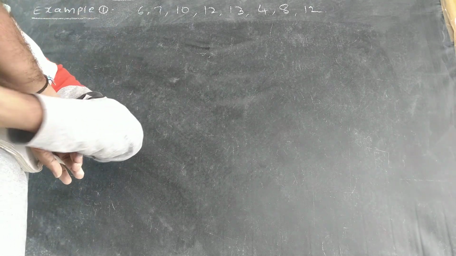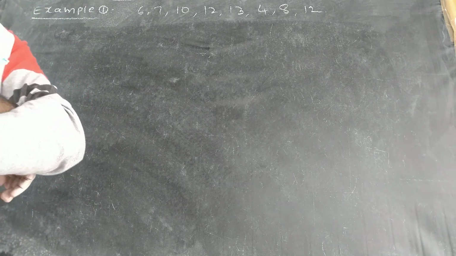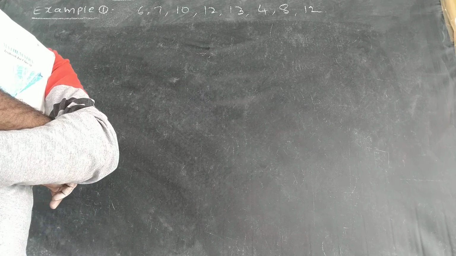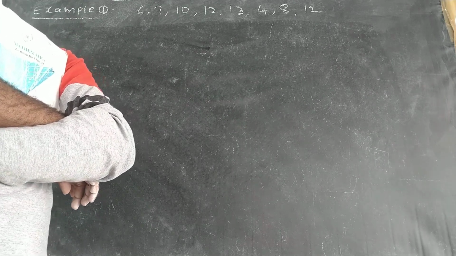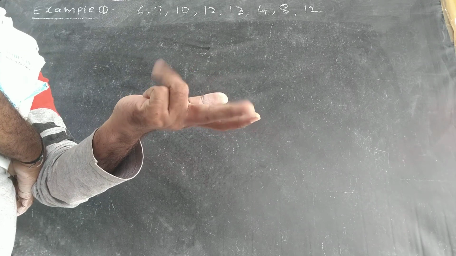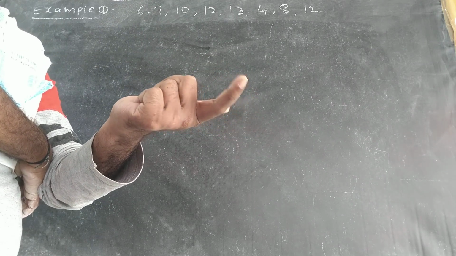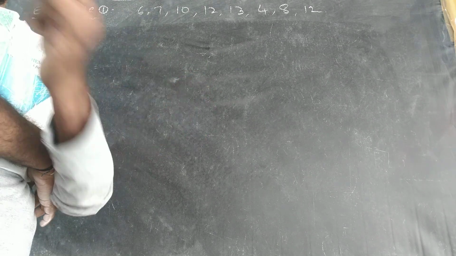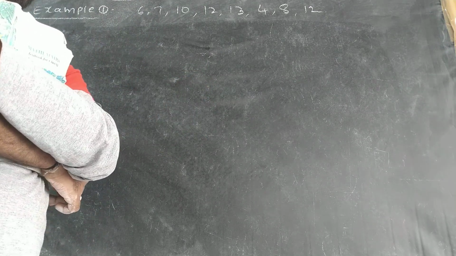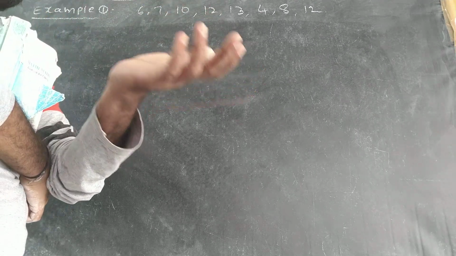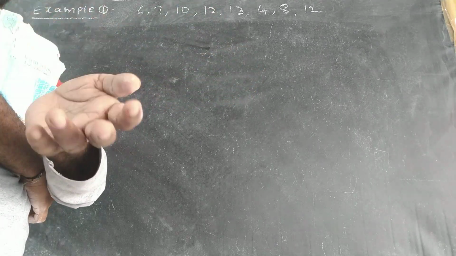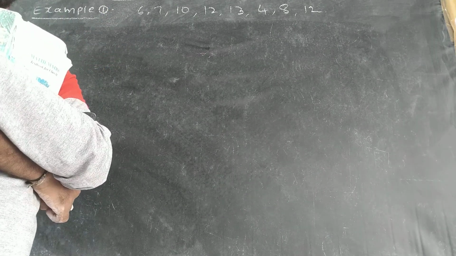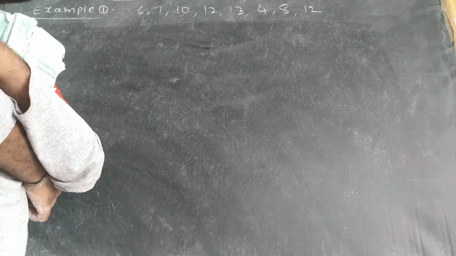For example, when you write the board exam, to find your percentage, you add English marks, maths marks, chemistry marks, physics marks, biology marks and computer marks. How many subjects are there? 6 subjects. So the total marks divided by 6. That is called the mean.